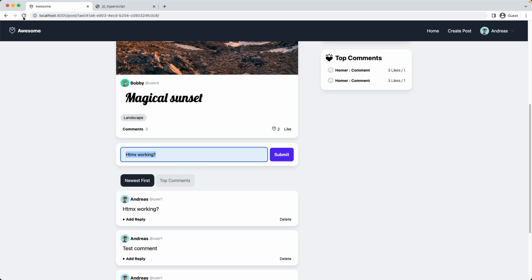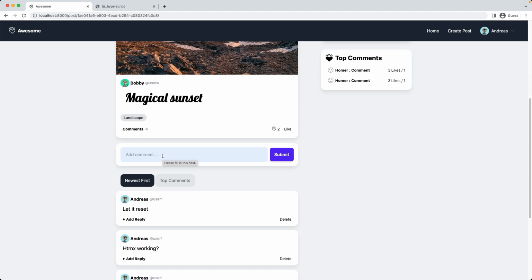So I refresh the page. So let's add a comment. Let it reset. And submit. It worked. We created a new comment as the first element in this list here. And it did reset the input field. Great.